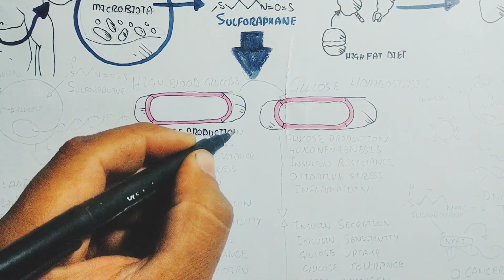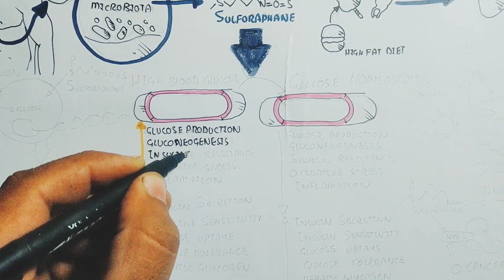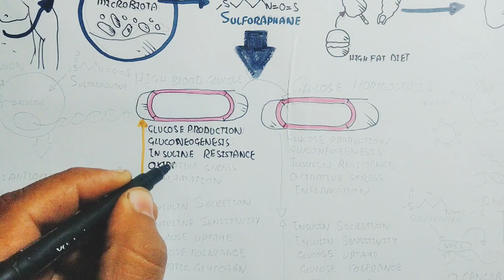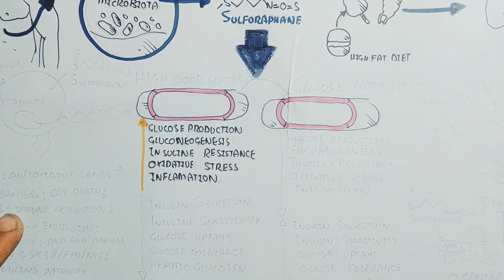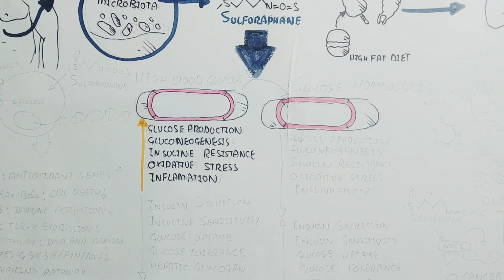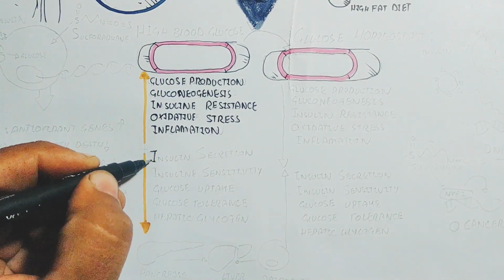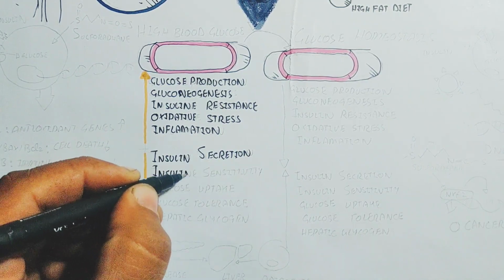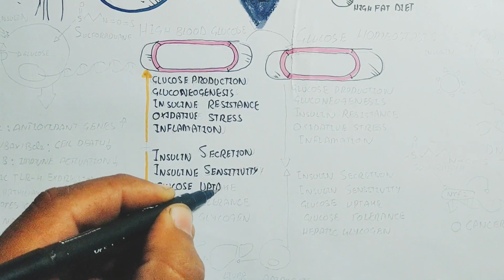Here is the situation before sulforaphane intake. The patient, for example, has high blood glucose, so glucose production is higher, gluconeogenesis increases, insulin resistance increases, and oxidative stress and inflammation are higher, while insulin secretion, insulin sensitivity, glucose uptake, glucose tolerance, and hepatic glycogen decrease.